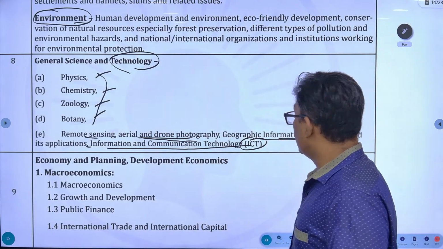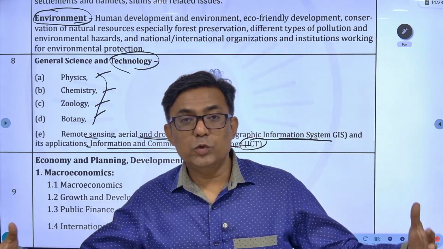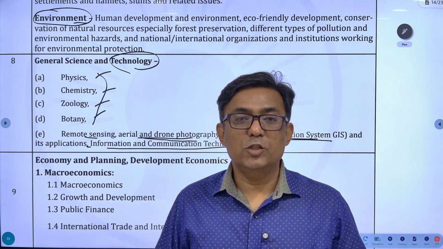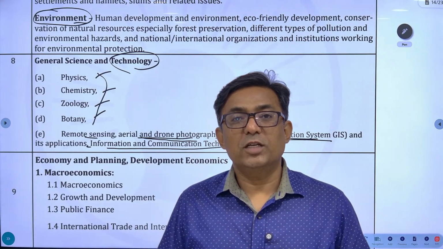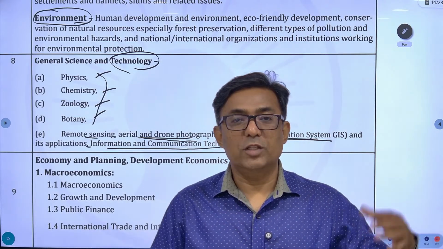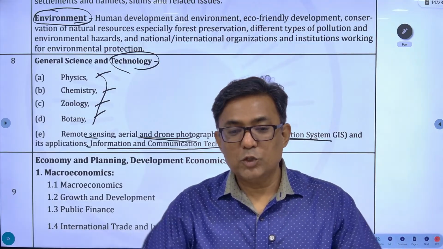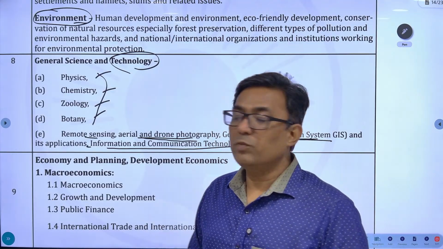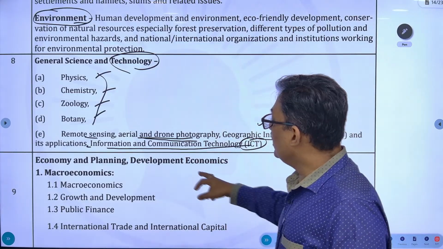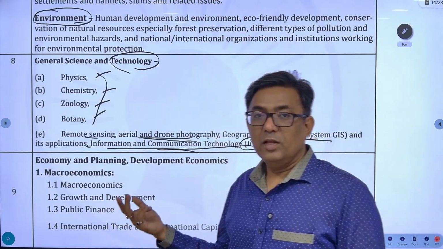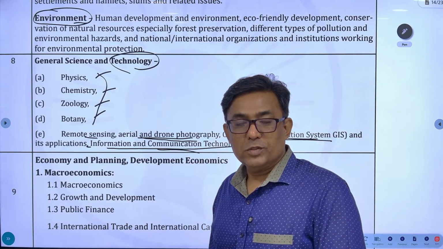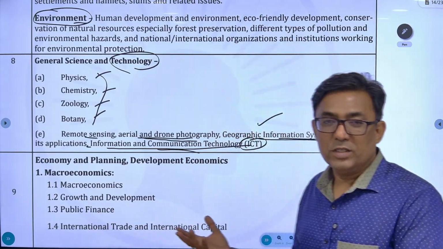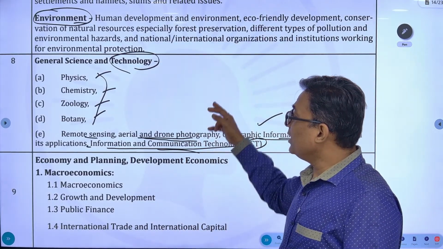Geographic information system is very important. You have got a huge variety of data, multiple variates in geography. All this data with respect to economy, the geography, the rainfall has to be kept somewhere and analyzed somewhere, and that work is done by GIS. And lastly, everybody should know computers, so the basics of ICT. That is about general science.